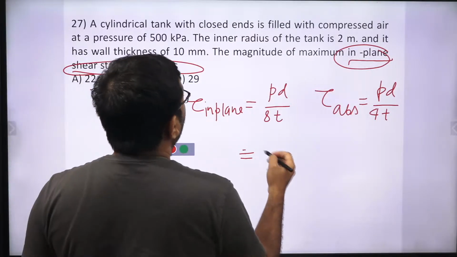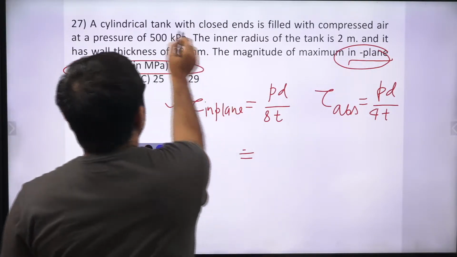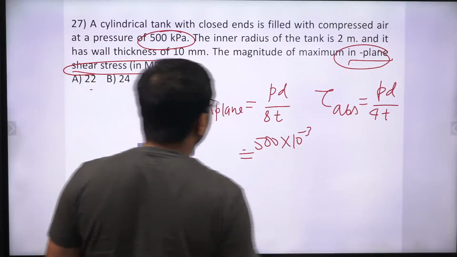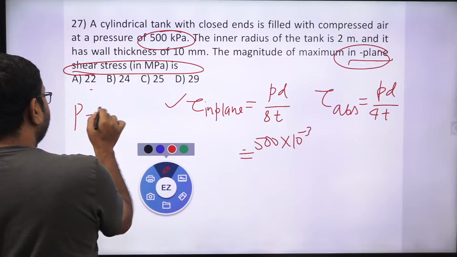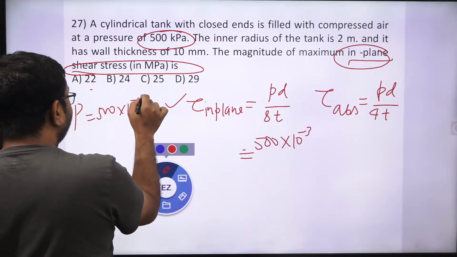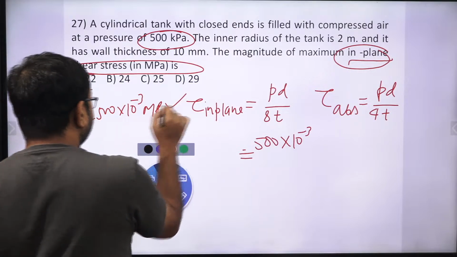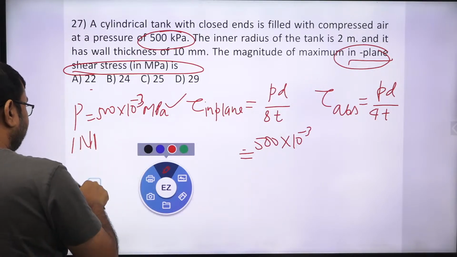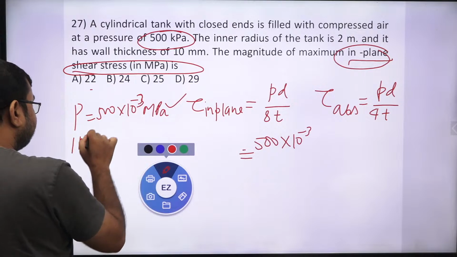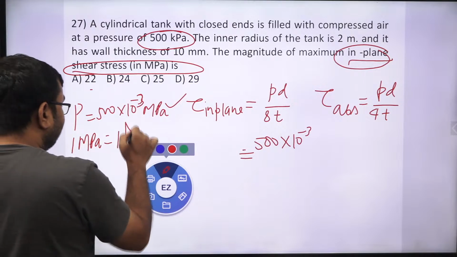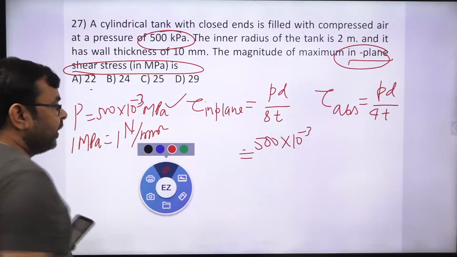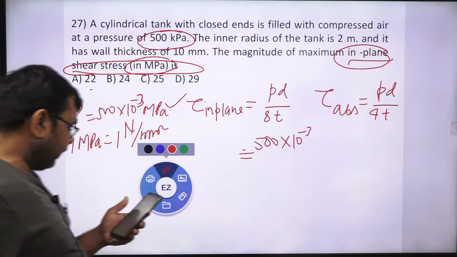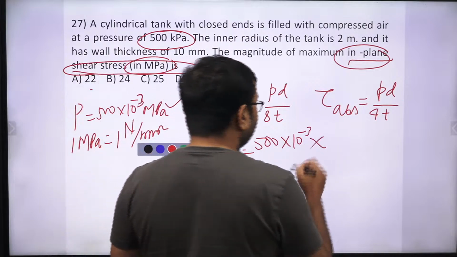What is P? This is 500 kilopascal. So can I multiply with 10 to the power minus 3? Then it will be converted into megapascal. Yes or no? And we also know that 1 megapascal is nothing but 1 Newton per mm square. Correct? So obviously we need this value in megapascal. So first we need to convert this initially.